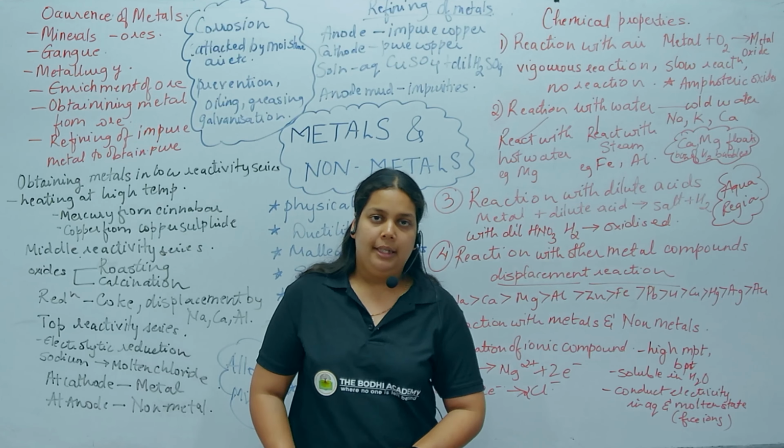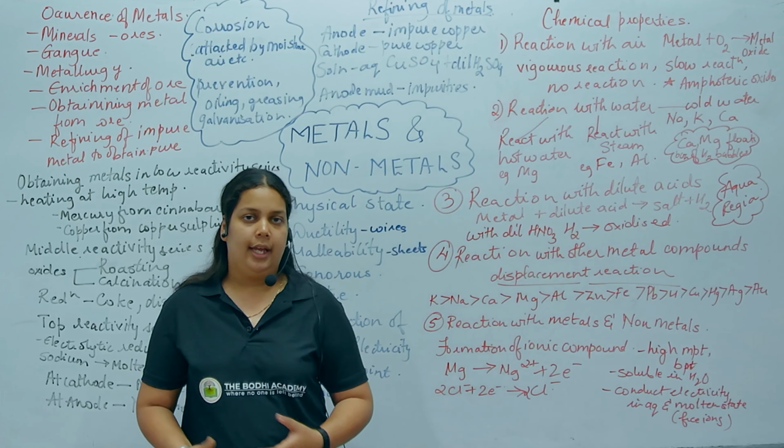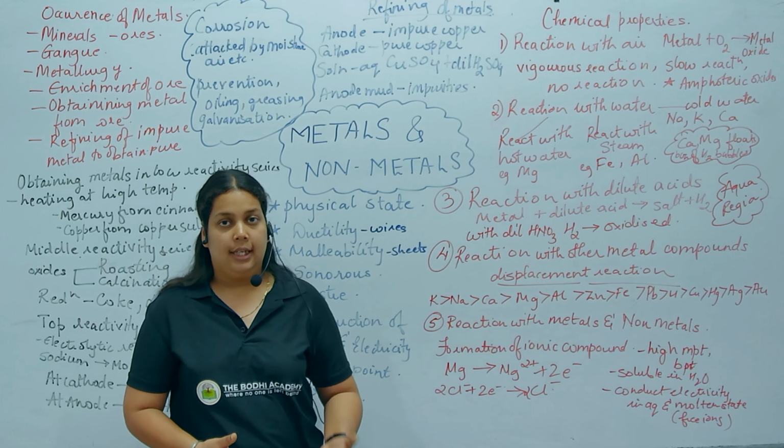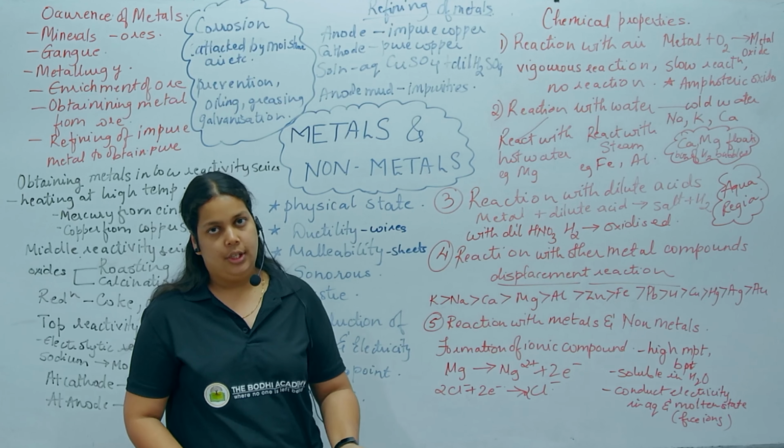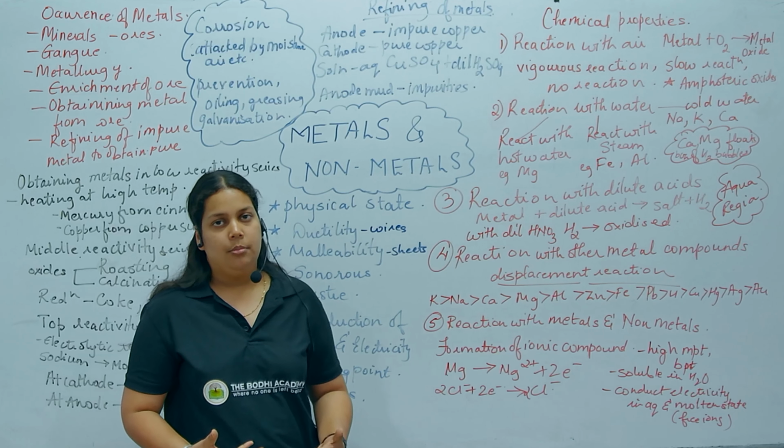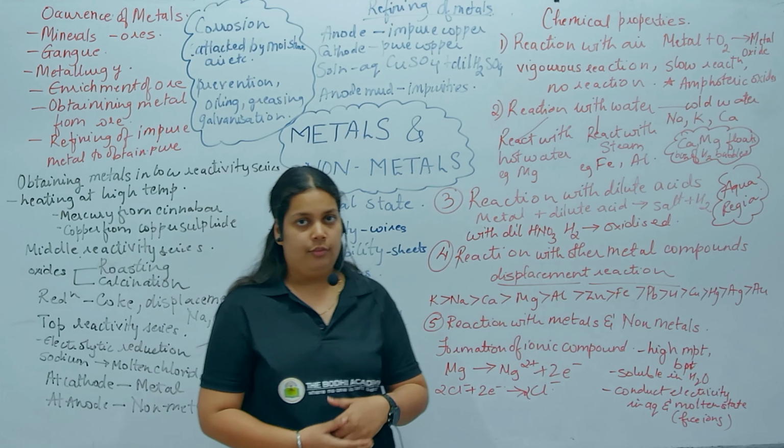While non-metals tend to gain electrons because they have 7 or 6 electrons in their outermost shell. So they tend to form the octet by gaining electrons.